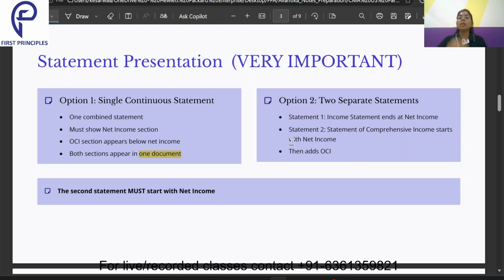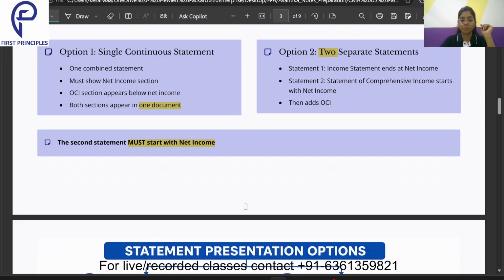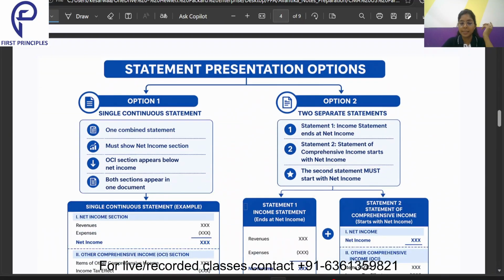Now, option 2, two separate statements. One will be my income statement, which will end at net income. The second will be my statement of comprehensive income, and on this the first line item will be my net income. Then we will add the OCI and we will get the comprehensive income. So always remember, in option 1 we have a single continuous statement, in option 2 we have two separate statements. The second statement must start with the net income. That means when we are preparing the separate statement of comprehensive income, the first line item will always be the net income.